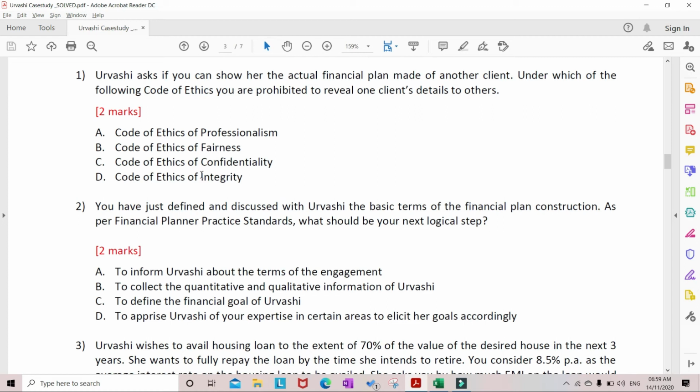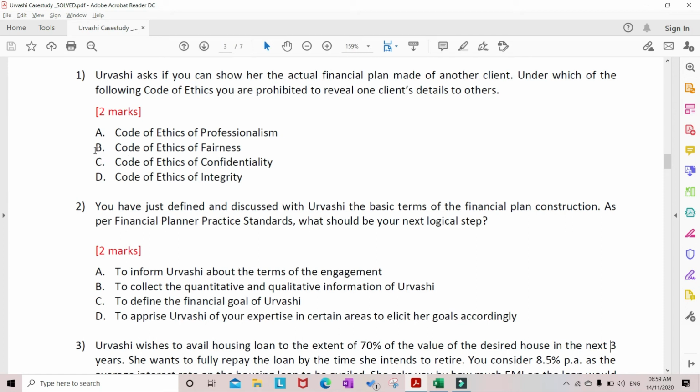So she wants to know the financial plan of another client. It is a confidential matter. We cannot show the financial plan of one client to another. Therefore, we cannot do this under the Code of Ethics of Confidentiality.